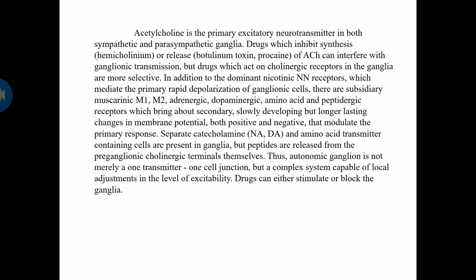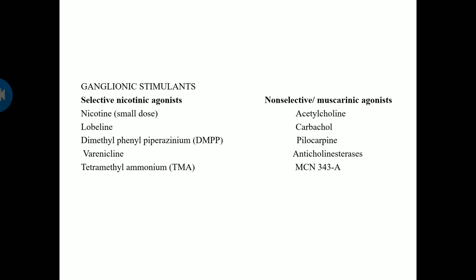So drugs can either stimulate or block the ganglia. So now here the ganglionic stimulants. So two classifications are there: selective nicotinic agonists and non-selective or muscarinic agonists. Coming to selective nicotinic agonists, you can have nicotine, lobeline, dimethylphenyl piperazinium DMPP, varenicline and tetramethyl ammonium. In case of non-selective or muscarinic agonists, which we have seen earlier, acetylcholine, carbachol, pilocarpine, anticholinesterases and McN-A-343. So these are the ganglionic stimulant drugs.